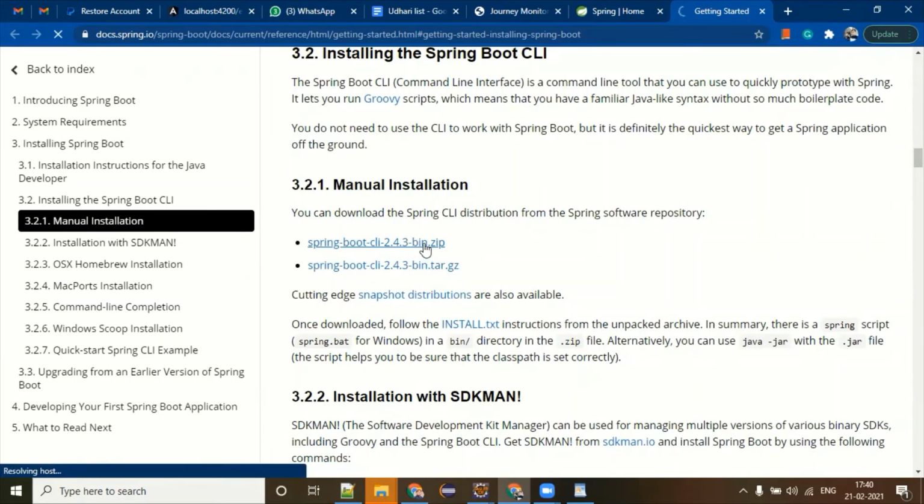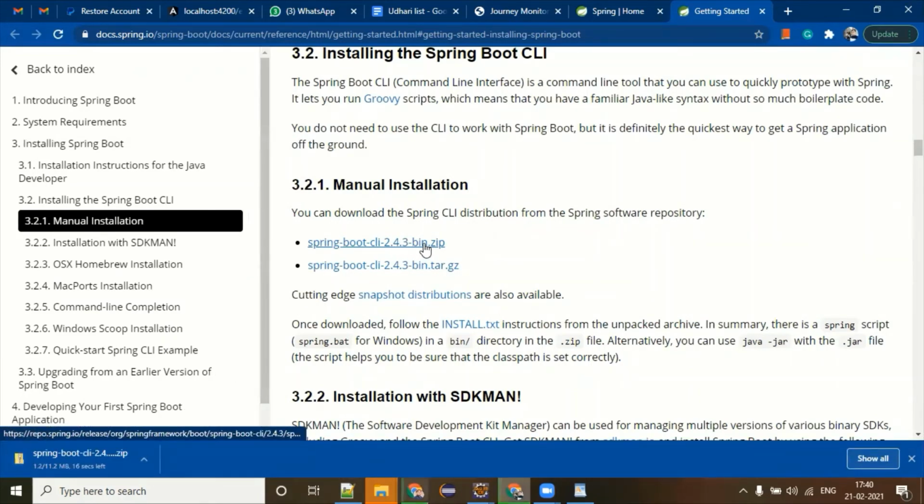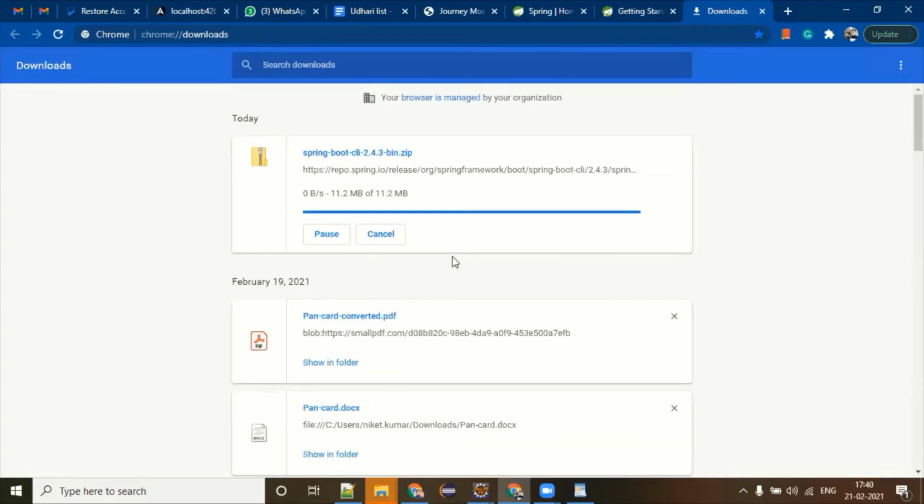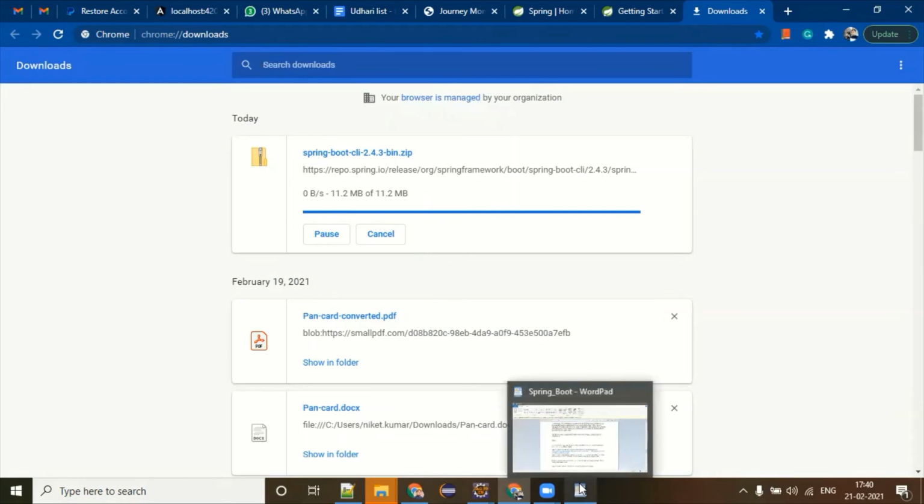So let me download this. If it is a manual installation, it is just an 11.2 MB zip file. You just open it. After opening this, I've given all the steps you can follow, and I'm going to share the link to the Git repository of my Spring Boot. In the Git, you can start following that.